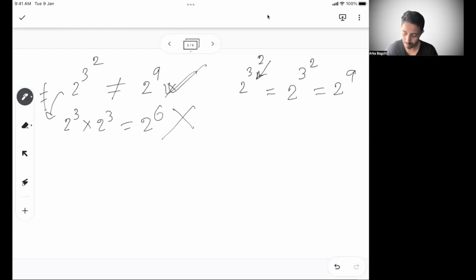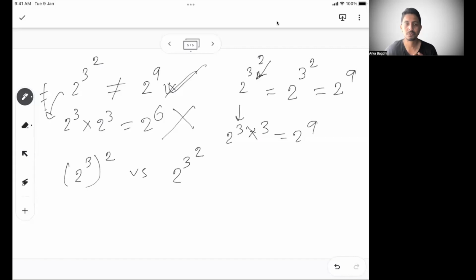So how is it coming? I know it is 2 cube being multiplied 2 times. So 2 cube getting multiplied, so it's a 3 square. It's not 2 cube whole square, right? So it is 2 to the power 3 into 3, or 2 to the power 9. So there is a difference between if I write 2 cube whole square versus if I write 2 to the power 3 to the power 2. What is the difference? The difference here is that it is nothing but writing the same as 2 cube into 2 cube, which results in 2 to the power 6.